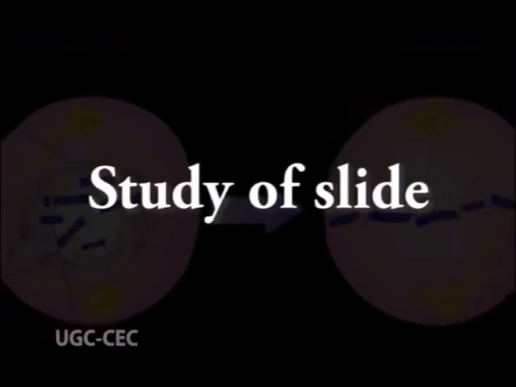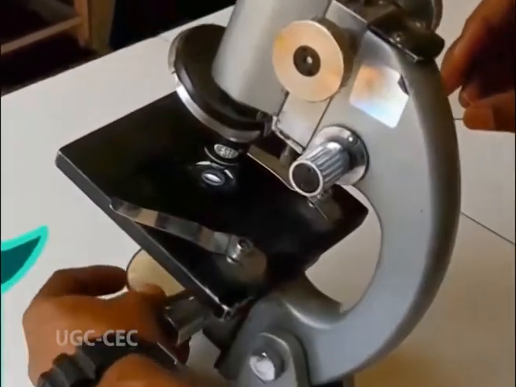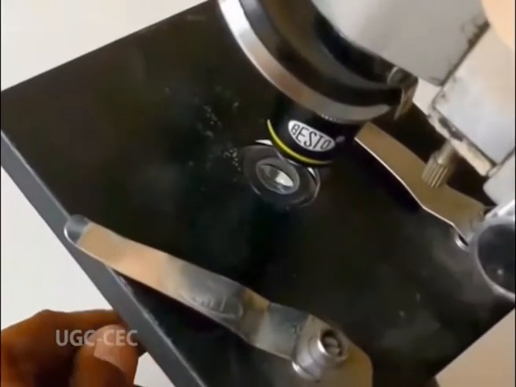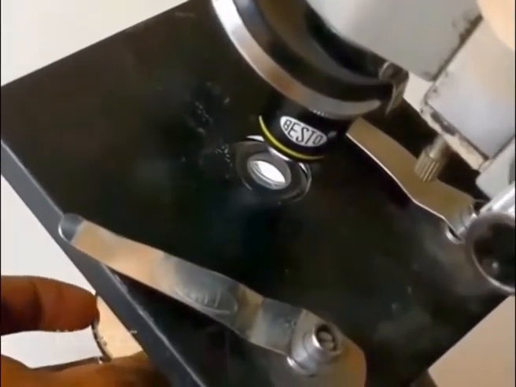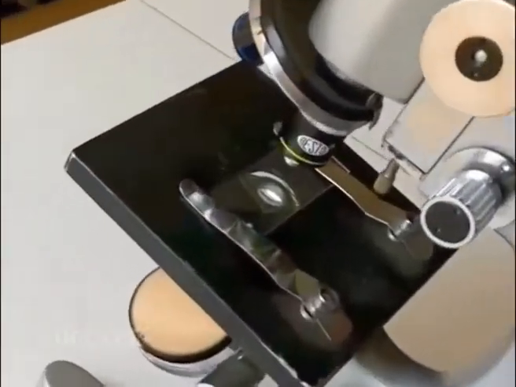Now, study of the slide. Place the slide on the stage of a good quality compound microscope. First, observe it under the lower magnification, that is the 10x objective, to search for the area having a few dividing cells. Examine the dividing cells under higher magnification of the microscope to observe the detailed features of mitosis.